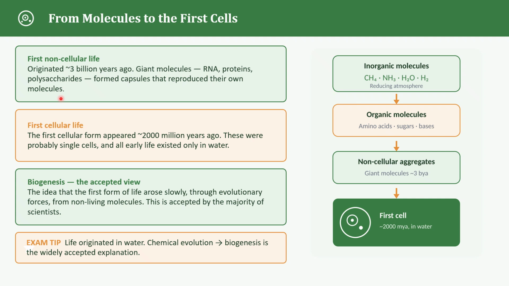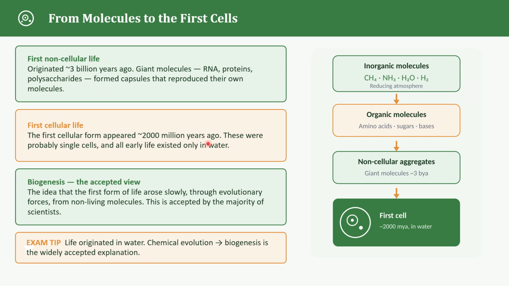Next one is the first cellular life. This step is one step further. Eventually, the first cellular form of life appeared. According to our book, these appeared around 2 billion years ago, or approximately 2000 million years ago. These early organisms were probably single-celled. And one important point is the earliest life forms lived in a water environment.